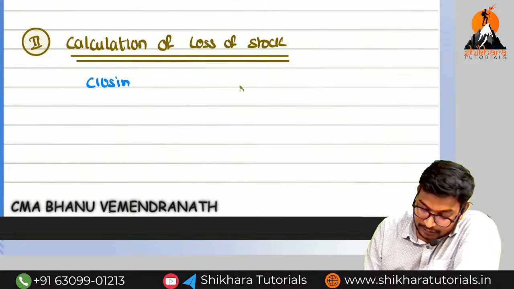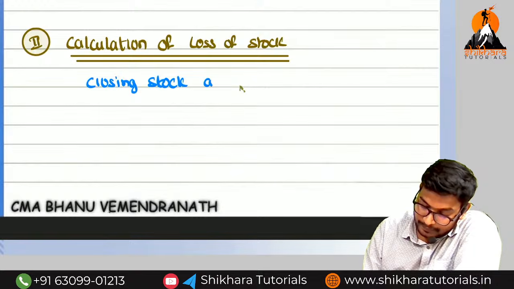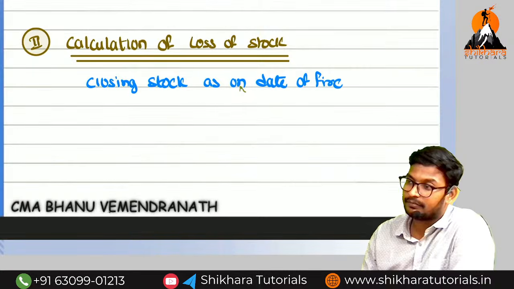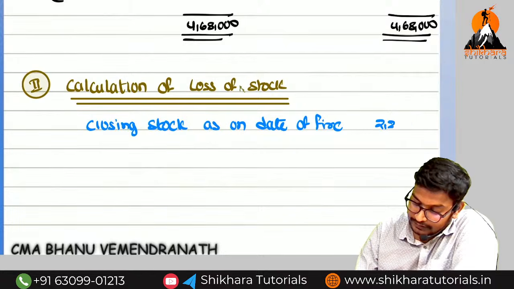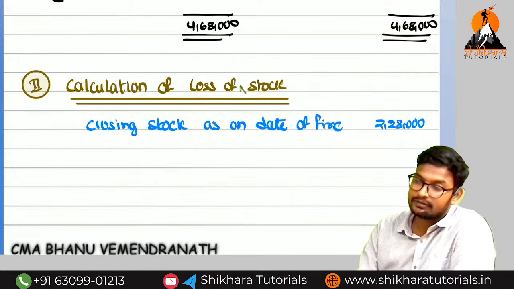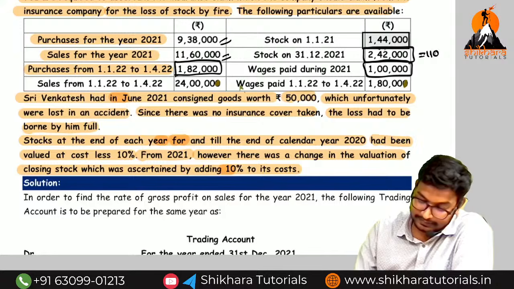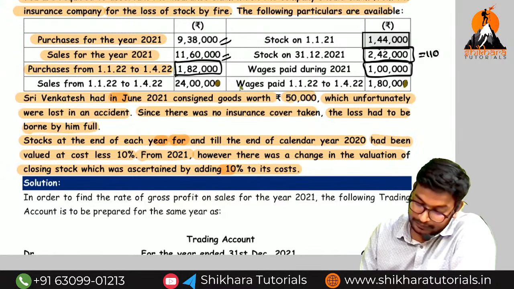Closing stock as on date of fire. How much, amma? Closing stock as on date of fire? 2,28,000. Whether they have given any salvage value, amma? Yes. So what is the salvage value, amma?